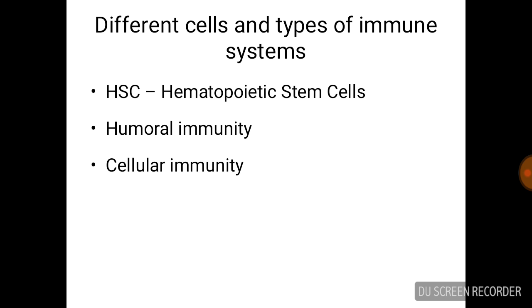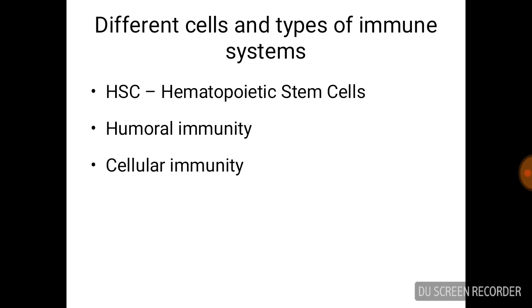So, cells involved are hematopoietic stem cells. These stem cells are again divided into myeloid cells and lymphoid cells. Lymphoid cells are B lymphocytes and T lymphocytes.